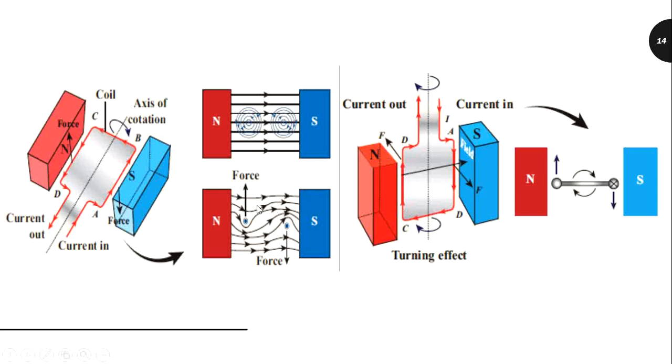If the direction of the current is along DCBA, then the rotation of the coil is in the anti-clockwise direction in the second half rotation. Okay, again I will repeat.